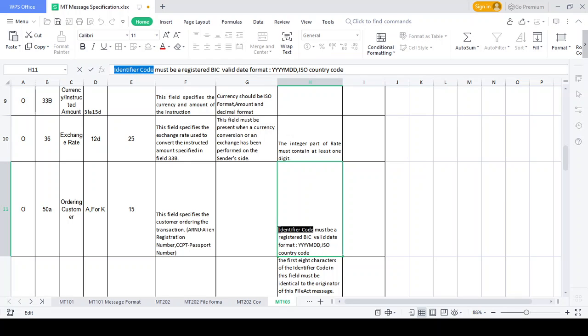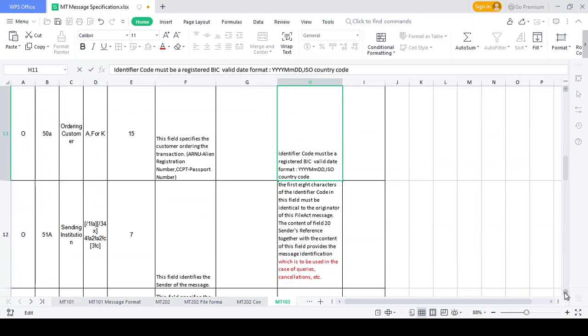You have a specific identity. Suppose we have one kind of identity code, and Rahul has another kind of identity code, based on the countries. India follows one, the US follows the SSN number, like that. That is called the identifier code. Here the date format should be different: only for the identifier code it is YYYYMMDD, and in every remaining part it is YYMMDD. Shall we move on to the next one? Do you have any doubt in this part?